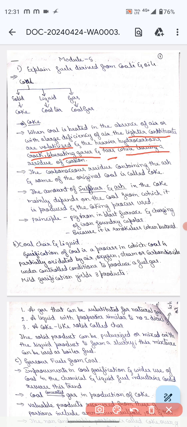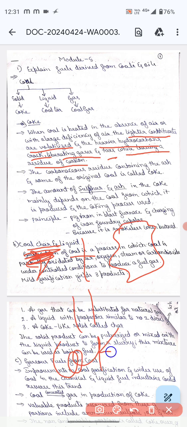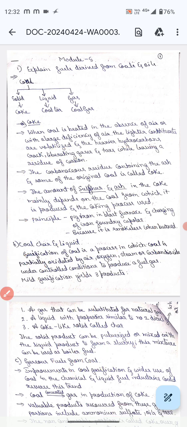The carbonaceous residue containing the ash and some of the original coal is called coke.